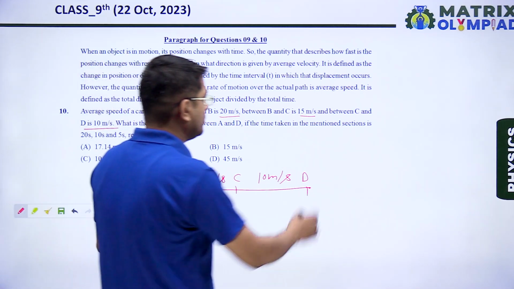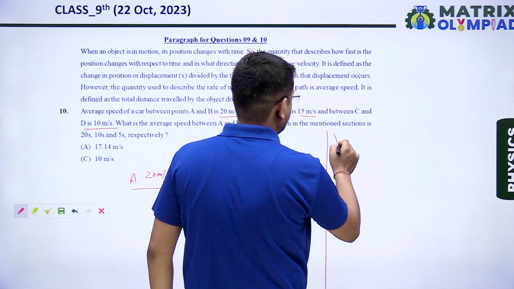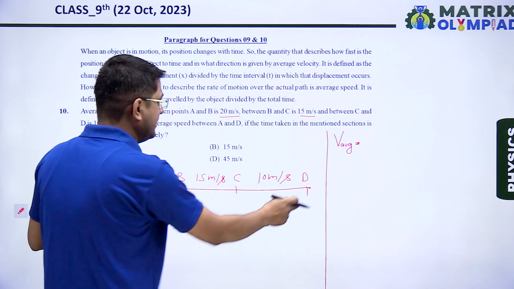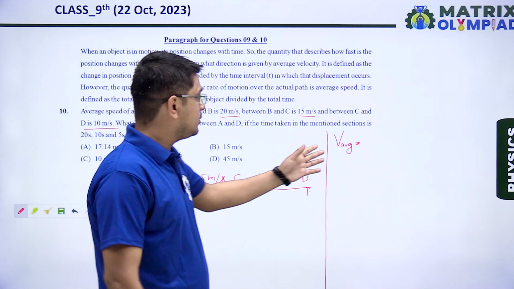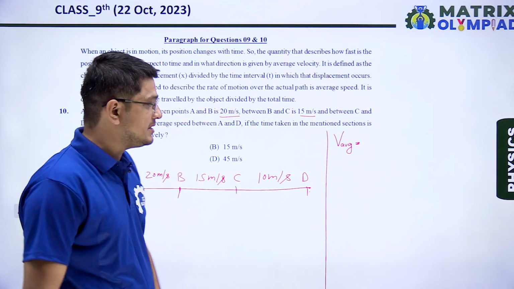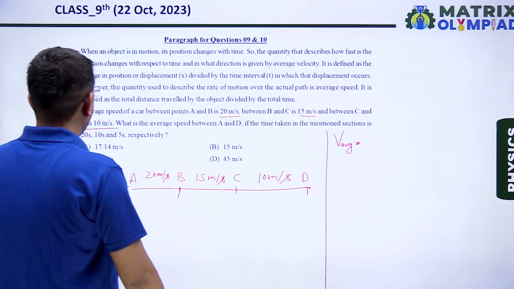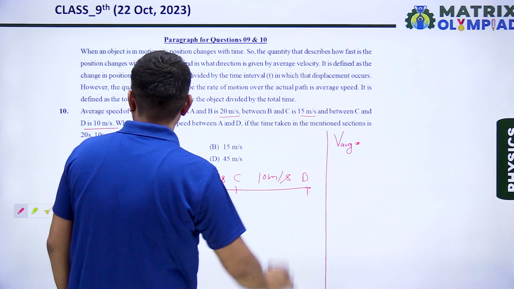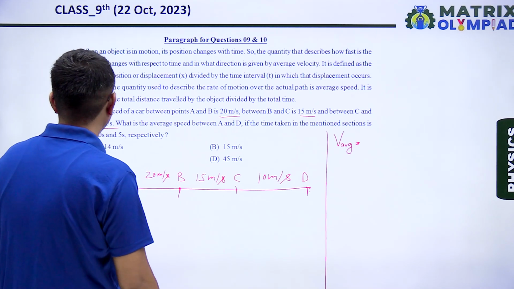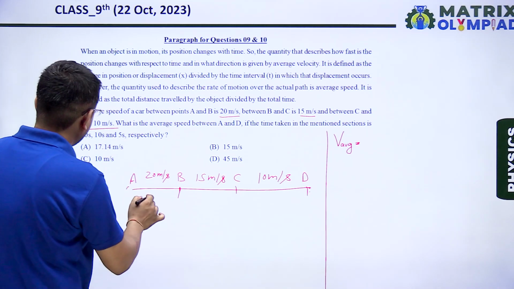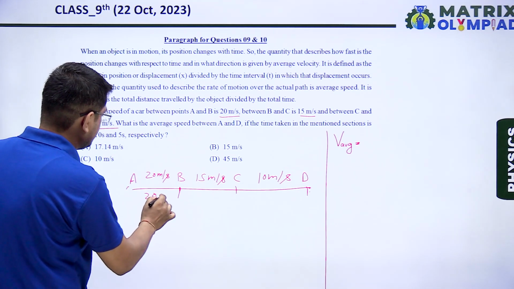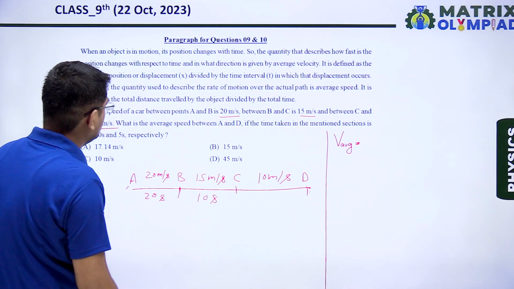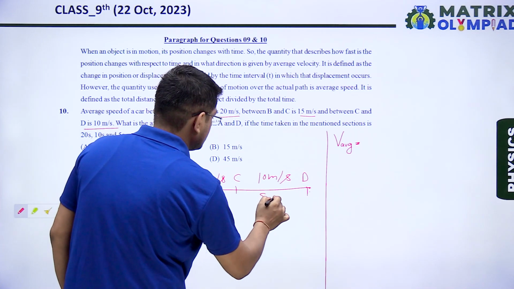We have to calculate average speed, V average, between point A and D. So we know that the formula of average speed is total distance upon total time. Okay, in this question it is given in the mentioned section the time taken respectively is 20, 10 and 5. That means for A to B it is 20 seconds, from B to C it is 10 seconds, and from C to D it is 5 seconds.